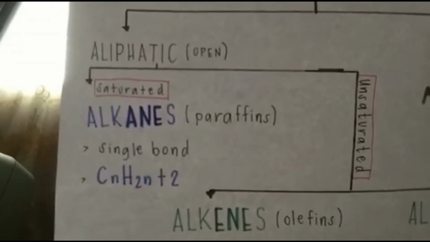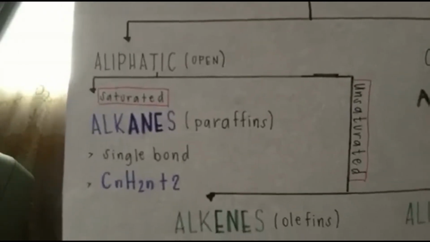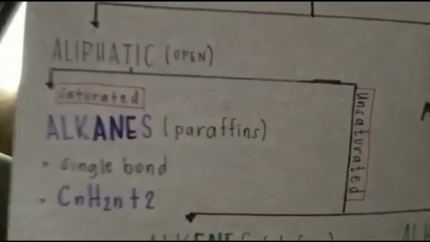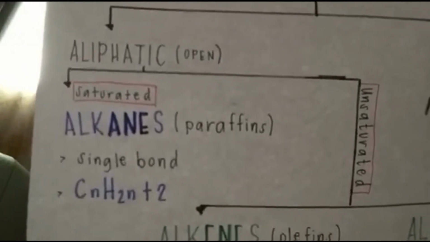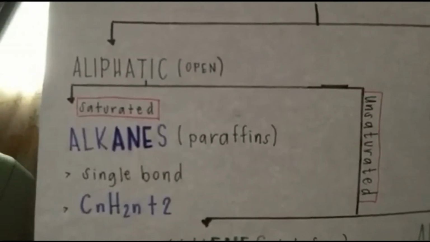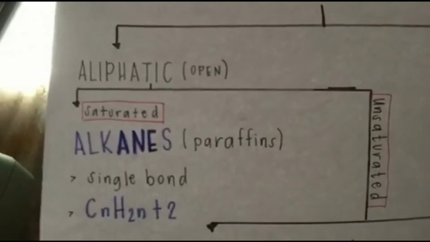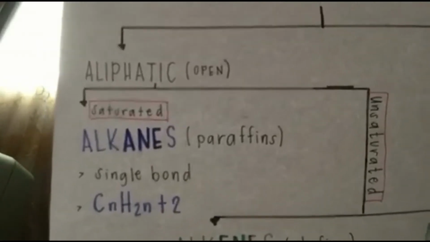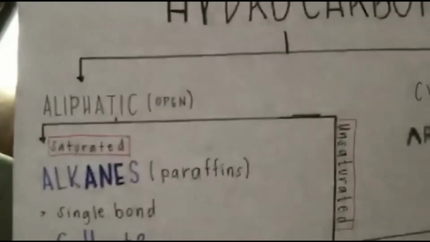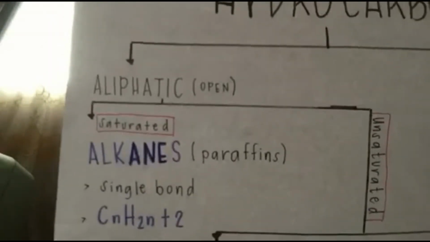Aliphatic hydrocarbons are compounds of hydrogen and carbon that do not contain benzene rings. We'll discuss compounds with benzene rings later in this lesson. Aliphatic hydrocarbons tend to be flammable. Okay, for its two types, it has saturated hydrocarbons and unsaturated hydrocarbons.